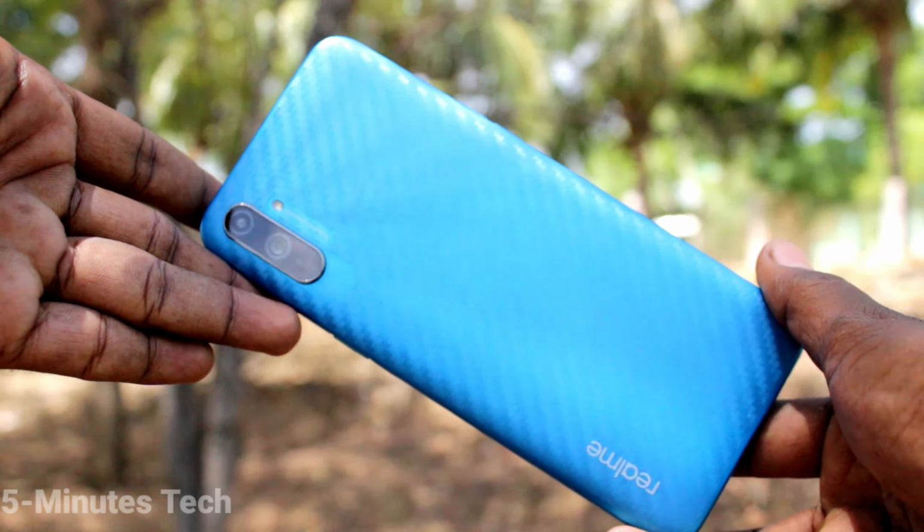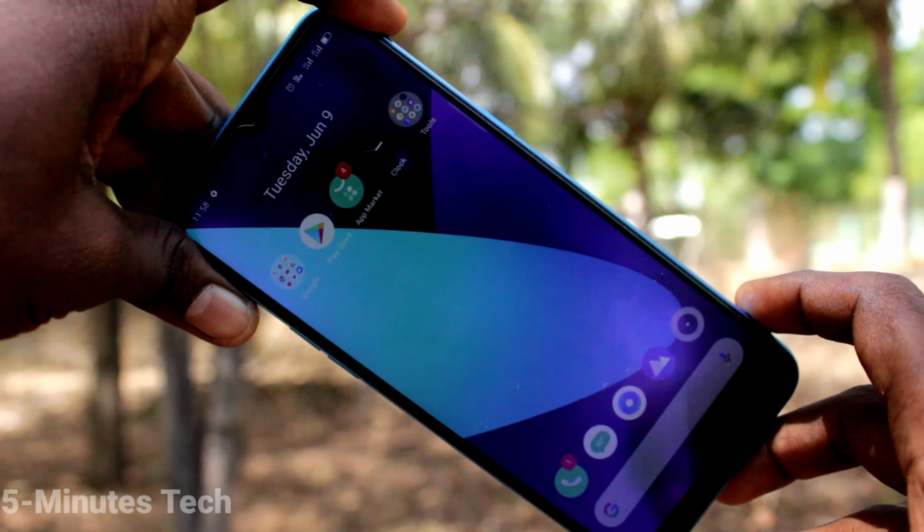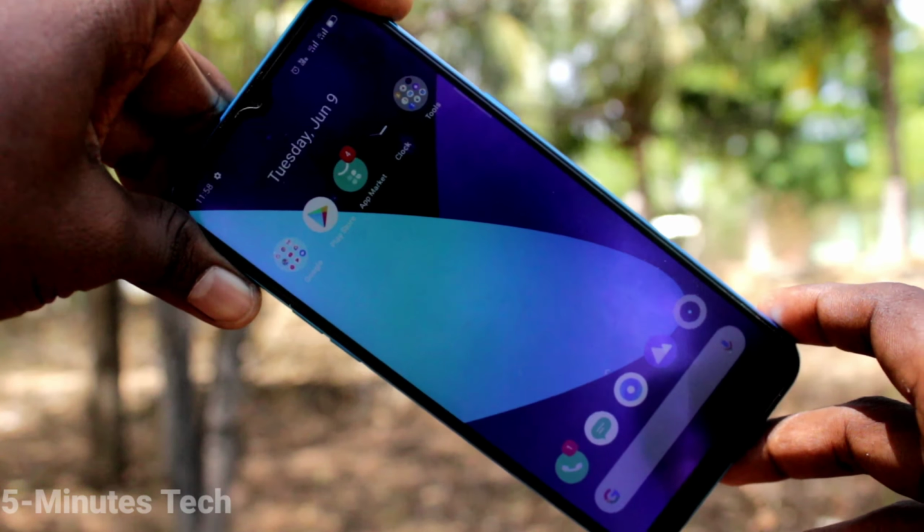Here is Realme C3 smartphone. In this video, we will learn how you can enable sound for screen recording on your phone Realme C3. First of all, on your phone, go to the settings here.